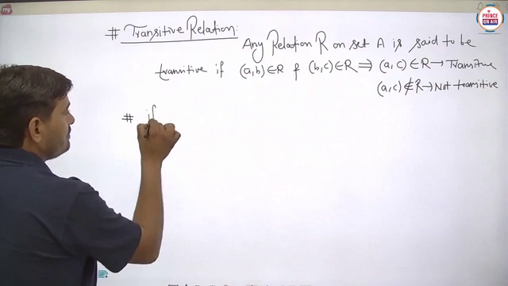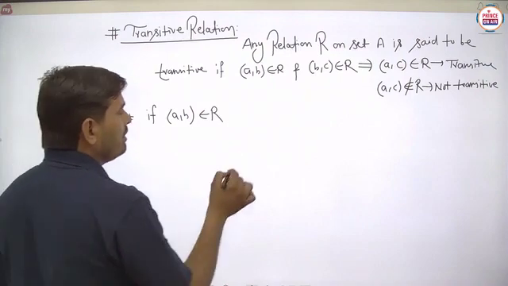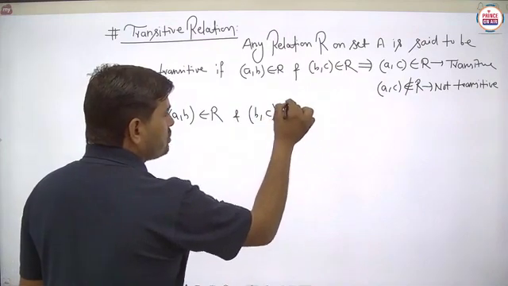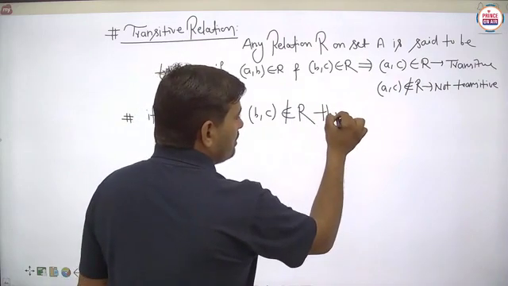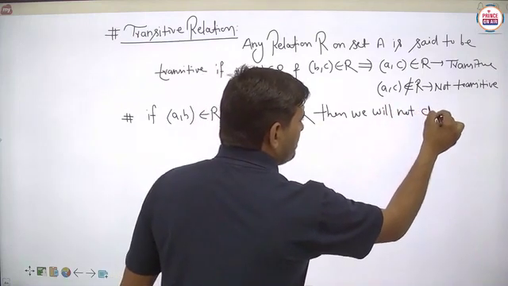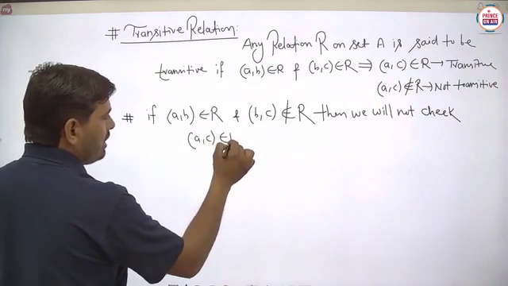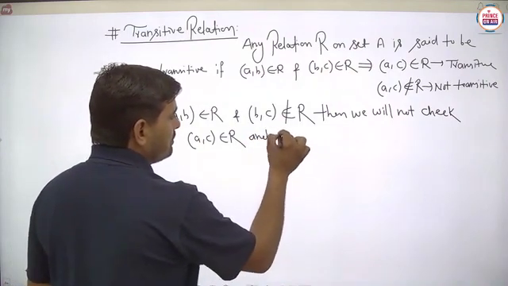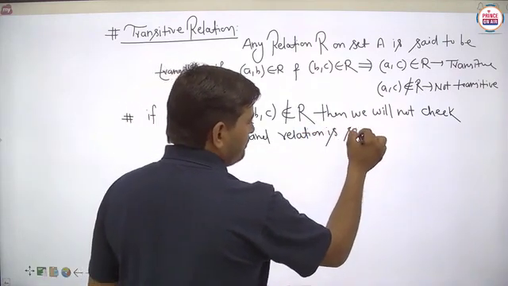If (a, b) belongs to R, remember this thing, and (b, c) does not belong to R, then we will not check whether (a, c) belongs to R, and the relation is said to be transitive.